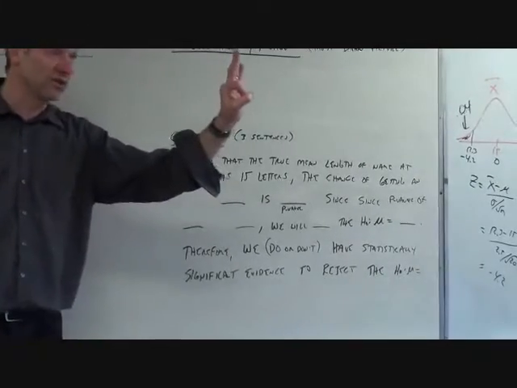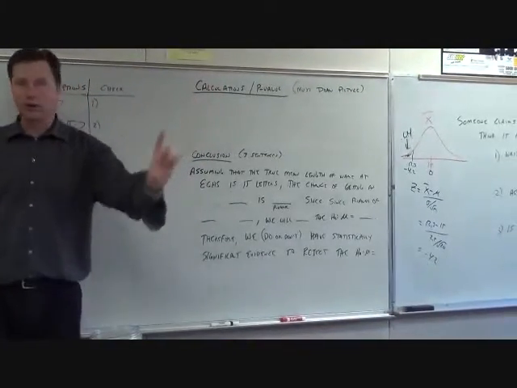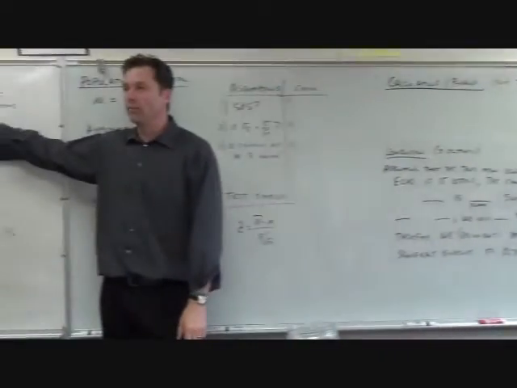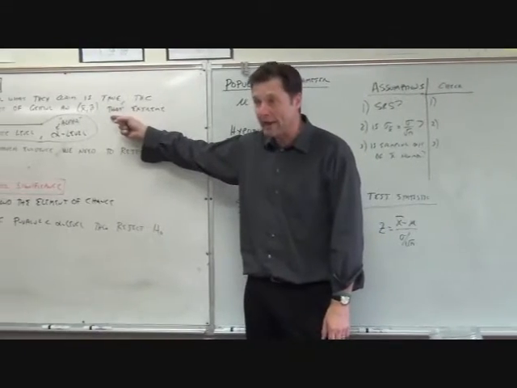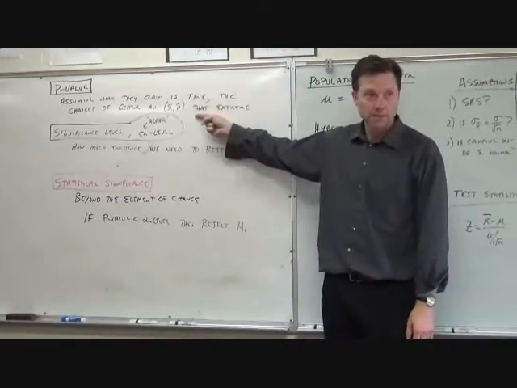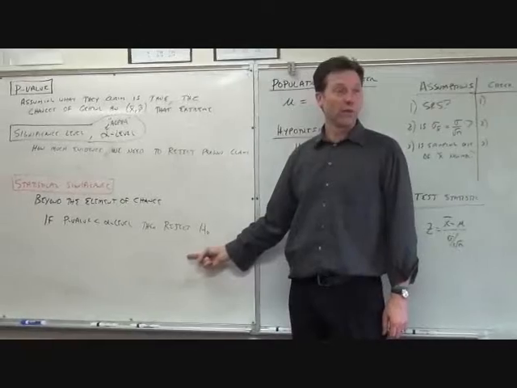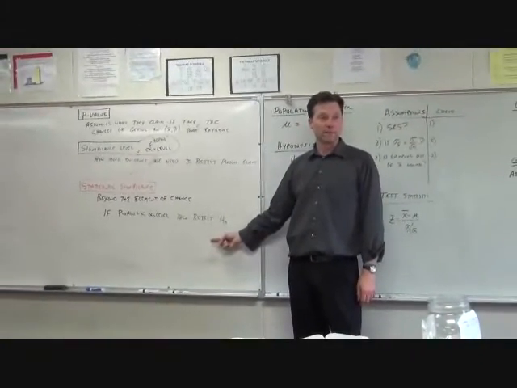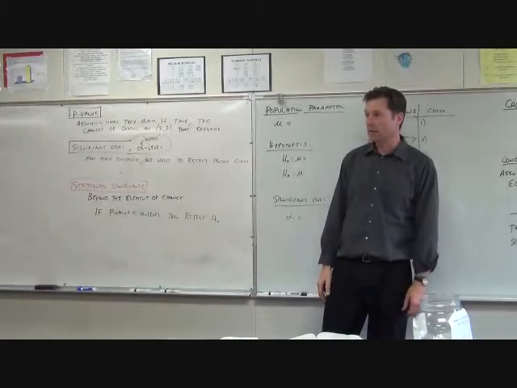It's going to be a 3-sentence conclusion. The first sentence is you're going to explain to the reader that you know what p-value means. You're going to write this sentence so many times between now and the end of the year, you will understand what p-value means. The second sentence is we're going to compare the p-value and the alpha level. And then the third sentence is, what do you got? Are you going to reject them or not?